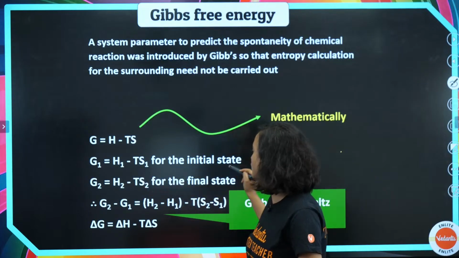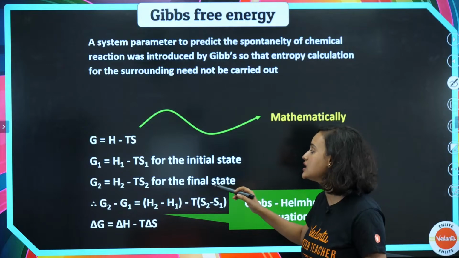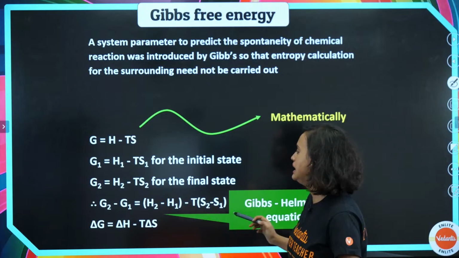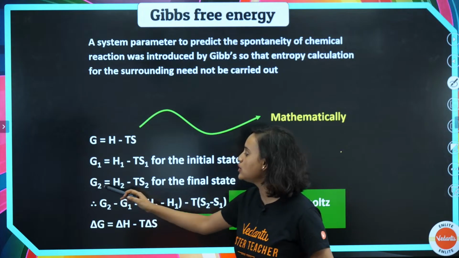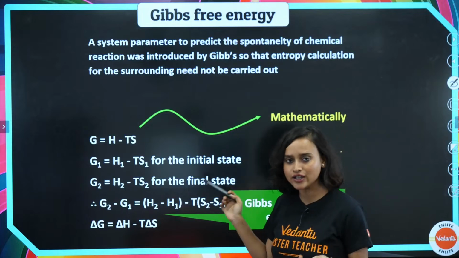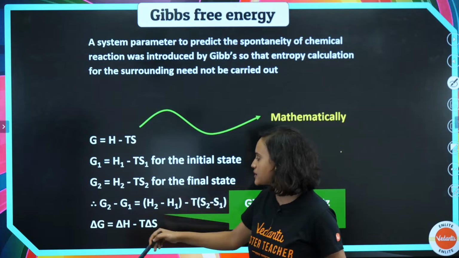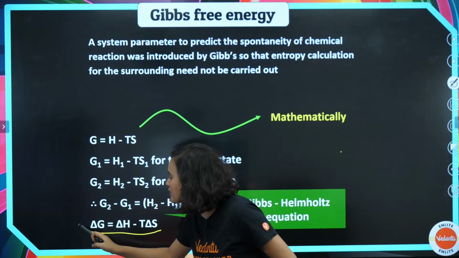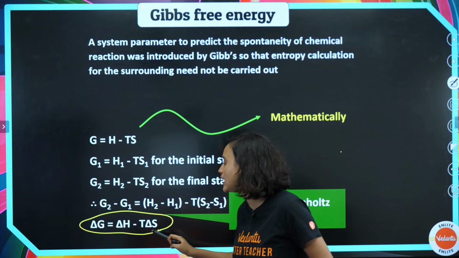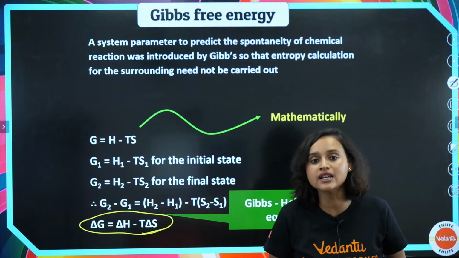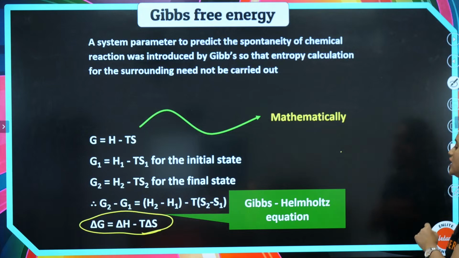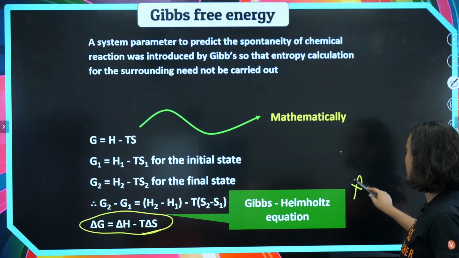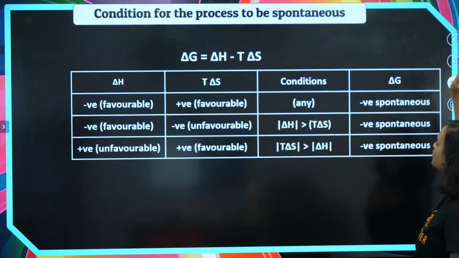Now, if you write it for the initial state, it will be G1 is equal to H1 minus T S1. Obviously, 1 is always considered to be initial. And then for the final state, G2 is equal to H2 minus T S2. Just subtract it, you will get H2 minus H1 minus T times S2 minus S1. Now, this gives you delta G is equal to delta H minus T delta S, which is your Gibbs-Helmholtz equation. This is important. Yes. Moving on from here.